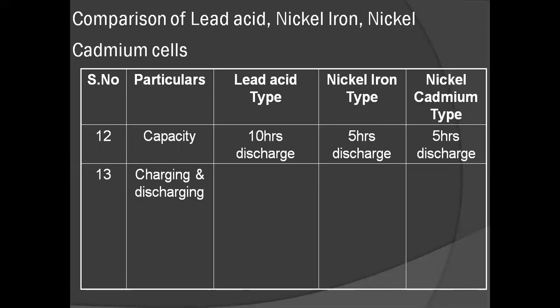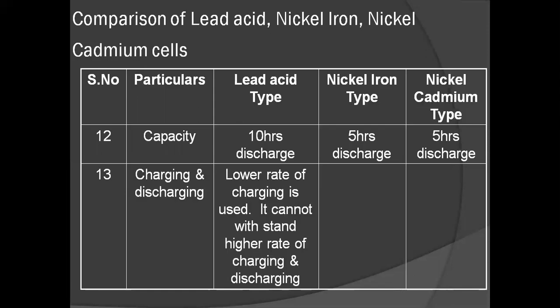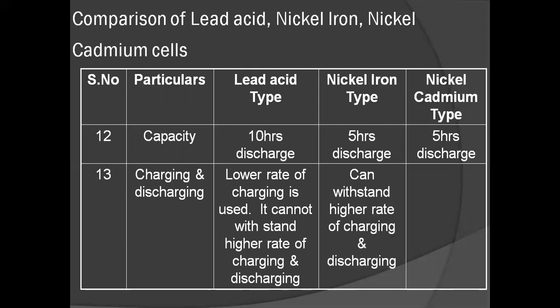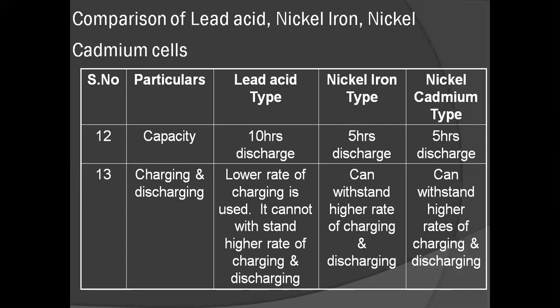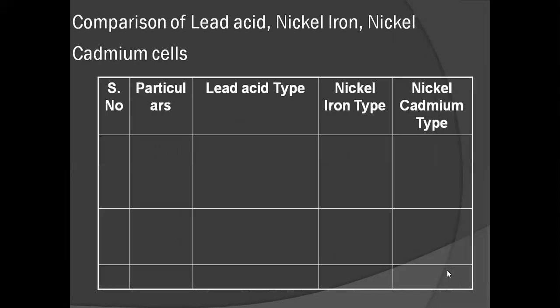Coming to the next comparison, charging and discharging. In lead acid batteries, a lower rate of charging is used. It cannot withstand a higher rate of charging and discharging. The nickel iron battery can withstand a higher rate of charging and discharging. And similar to the nickel iron type battery, the nickel cadmium batteries can also withstand a higher rate of charging and discharging.